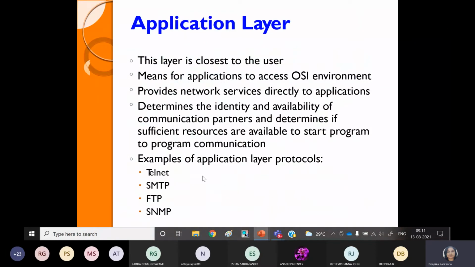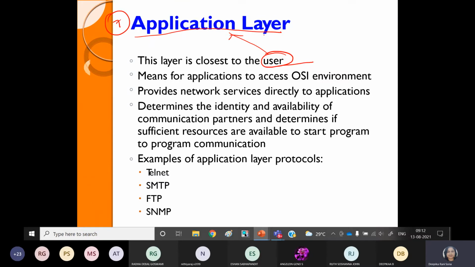Then come to the last layer, or the uppermost layer, of the OSI model, which is layer 7, the application layer. What is the functionality of this application layer? We can say that this is the user interface layer, because it is very much attached to the user level of data. Whatever the user wants to do must approach the application layer, or the work done by the user at the initial level can be categorized into the property of the application layer.